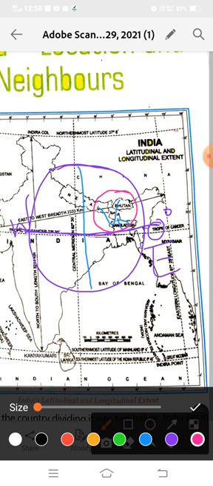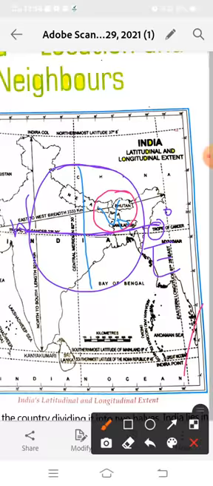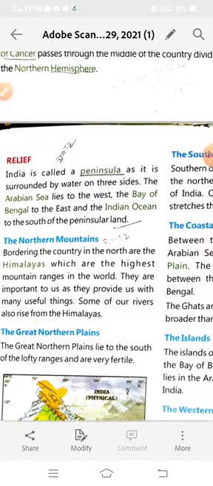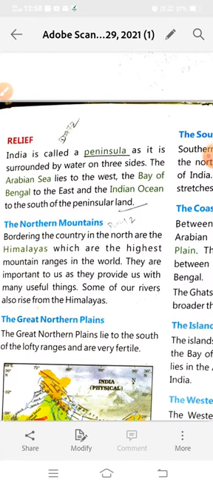Now in this chapter you have also learned that India has many relief features. Okay, what did you learn? You learned that India is called a peninsula. See here on the next page, what is given? Relief. India is called a peninsula as it is surrounded by water on three sides. It has water on three sides in the south.